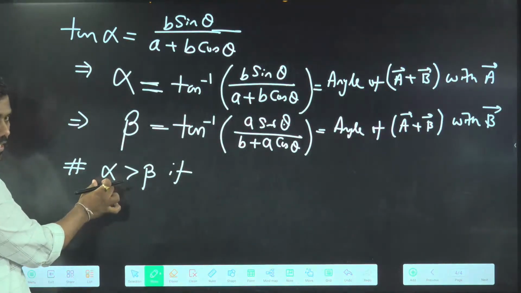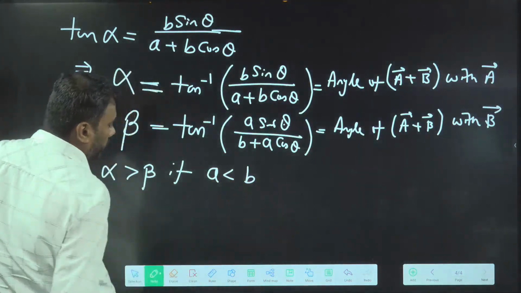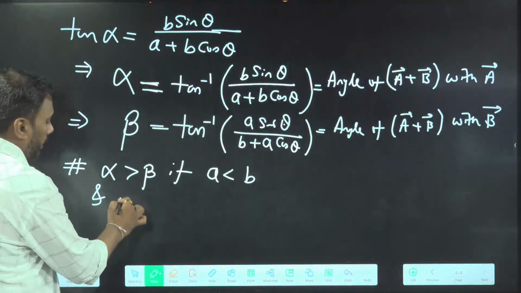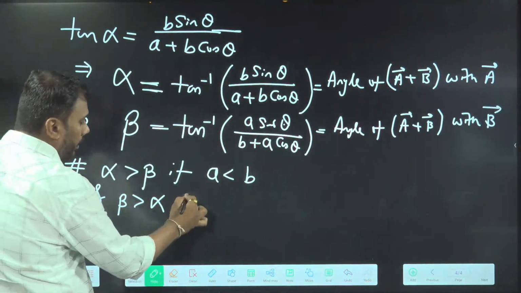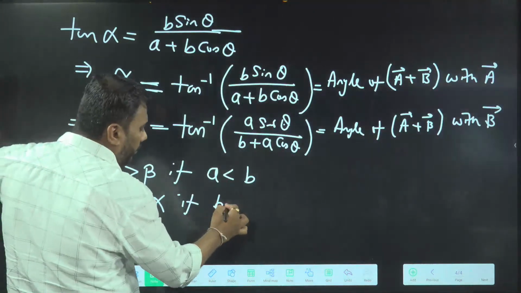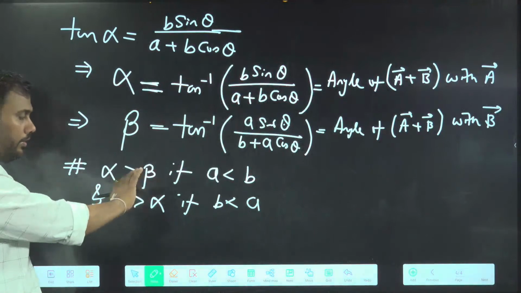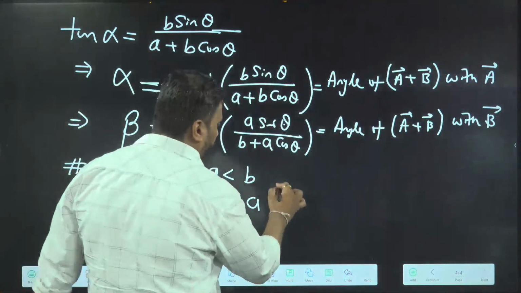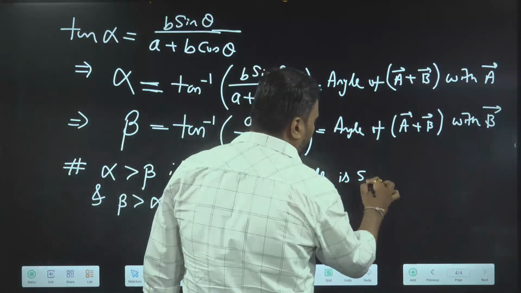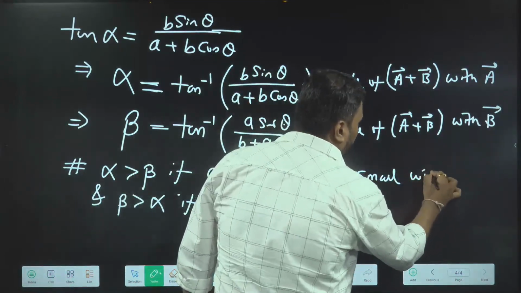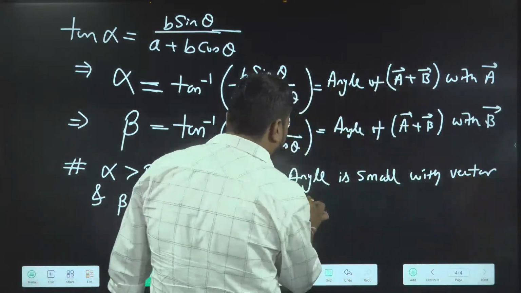Alpha is the angle with A. It will be more than beta if A is less than B. And beta will be greater than alpha if the inverse happens, that is, B is less than A. The angle will be small with the vector of larger magnitude.